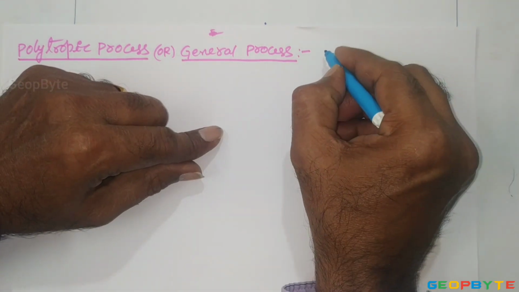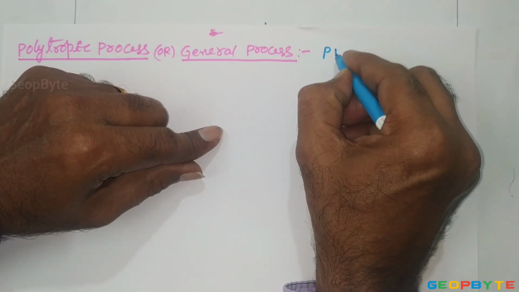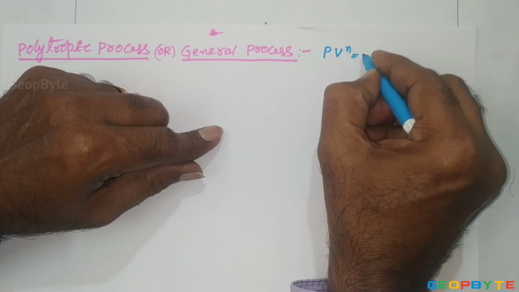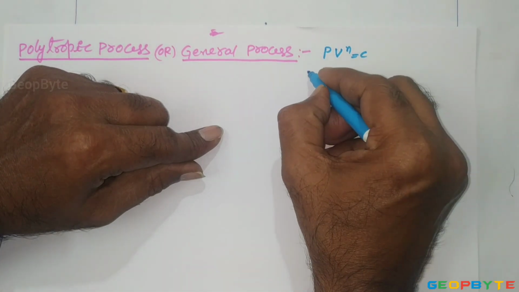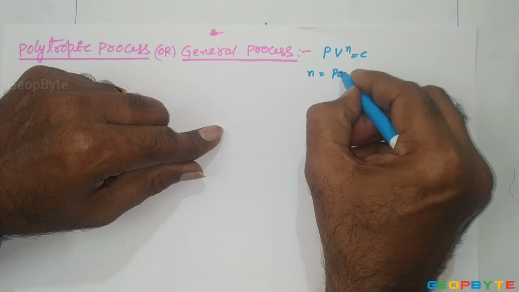The polytropic rule is PV^n equal to constant, where n equal to polytropic index.